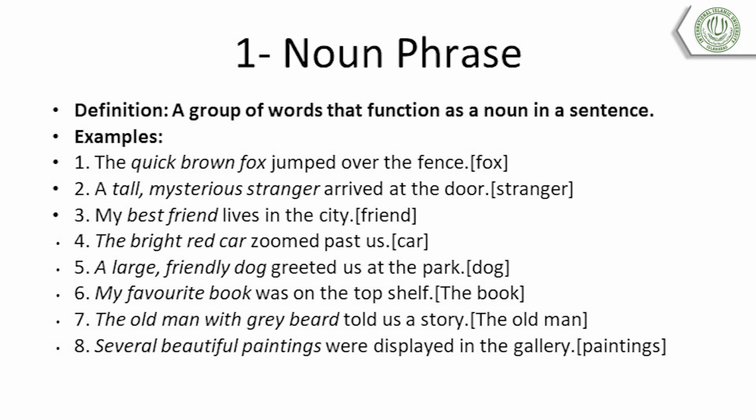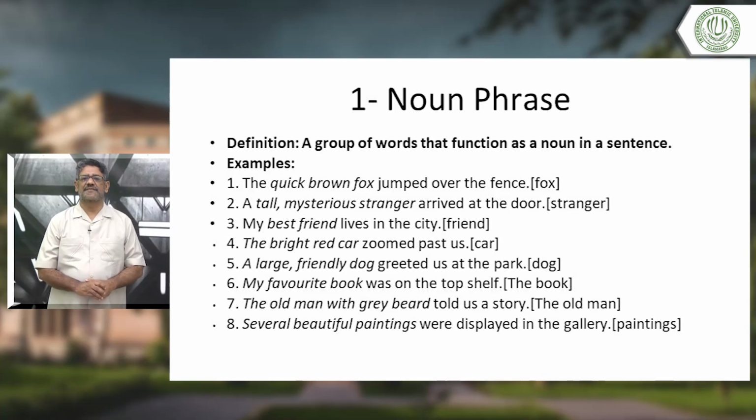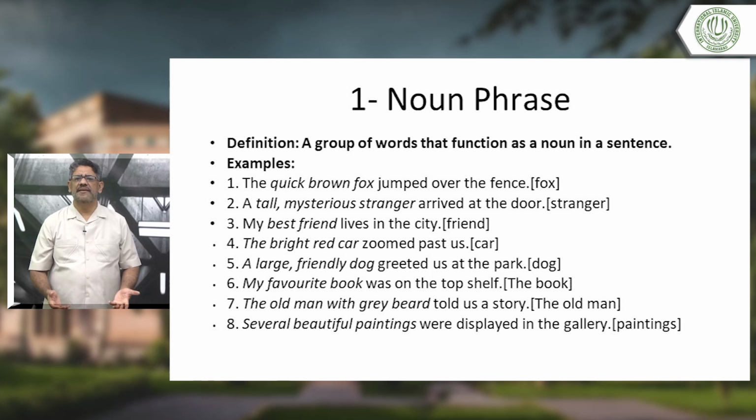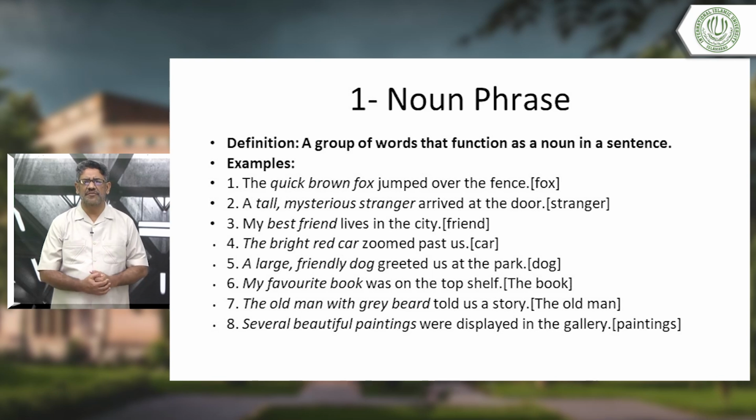Noun phrase, a group of words that function as a noun in a sentence. Now, you must have heard about common noun and proper noun. A proper noun is the name of a thing, like Amjad, Australia. The name of anything, a dog, a horse, a river, are proper nouns. Common nouns, when you say river, wall, bus, boy, man, are common nouns. Now, a group of words that function as a noun in a sentence.